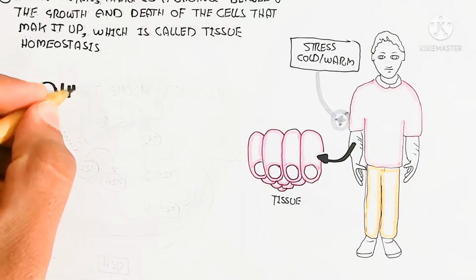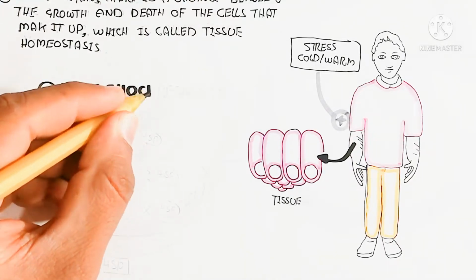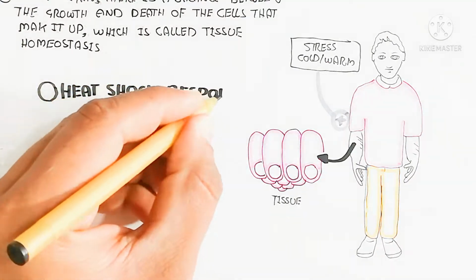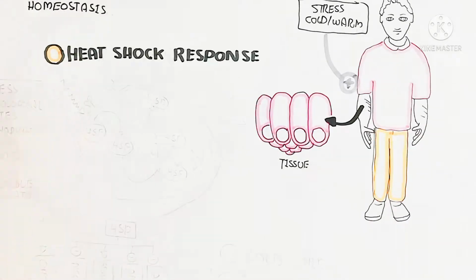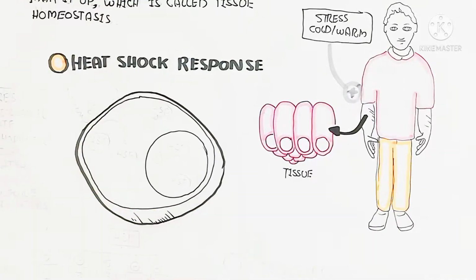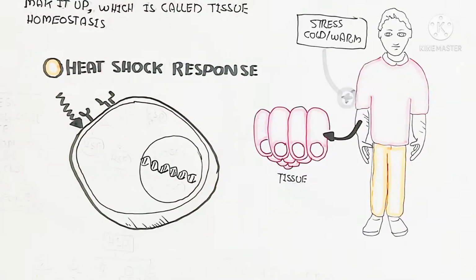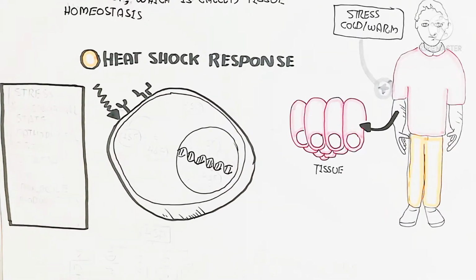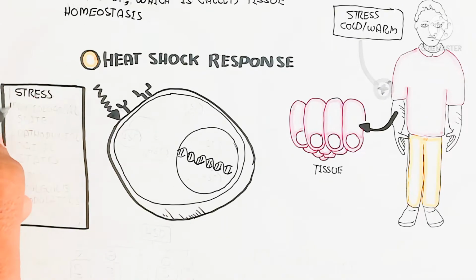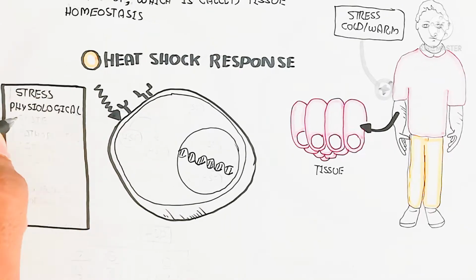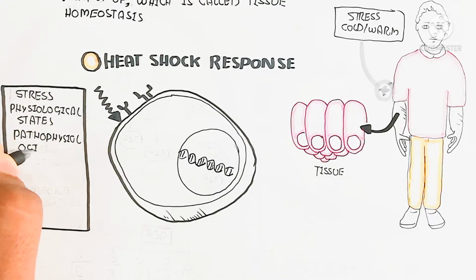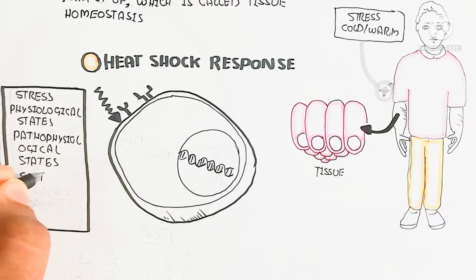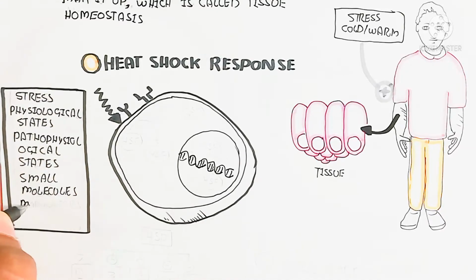heat increases near the cell, it leads to an increase in heat shock factor. This heat shock factor is a signaling molecule, and it will bind with the DNA in the nucleus. There are different types of heat shock factor; here I am just explaining the general concept. Stress also includes physiological states, pathophysiological states, and small molecule modulators. There are also many toxins.